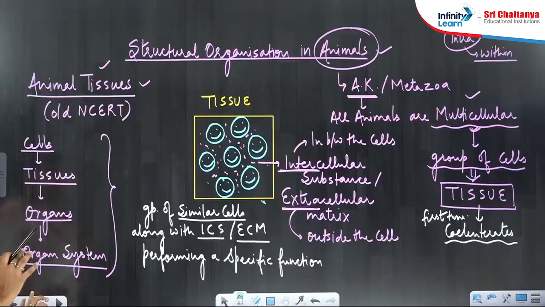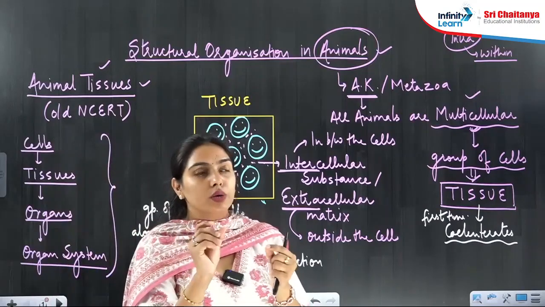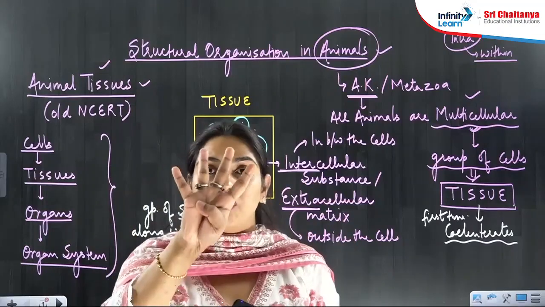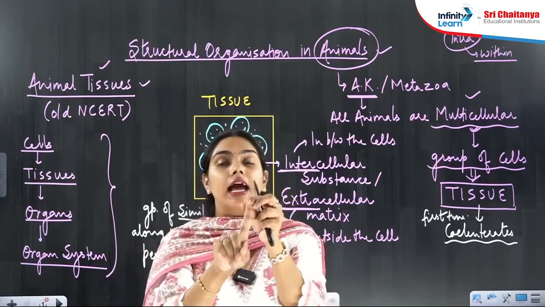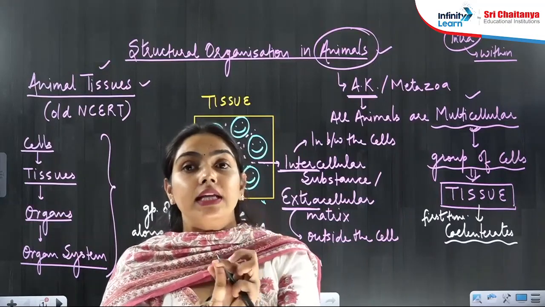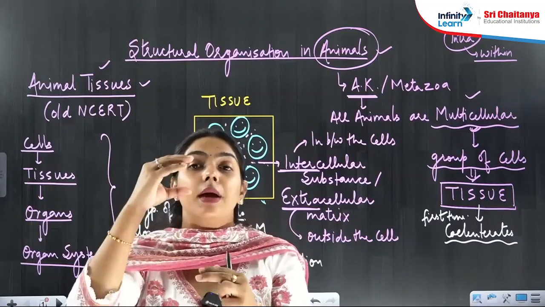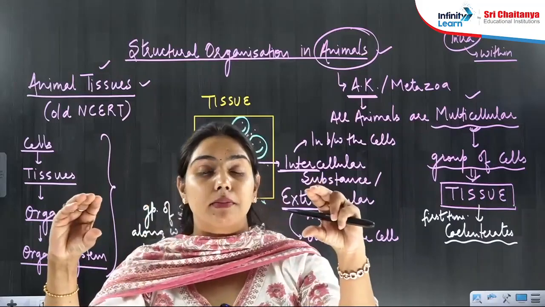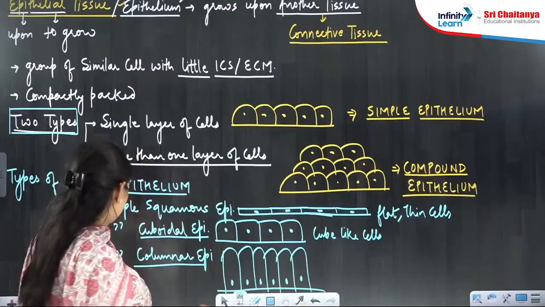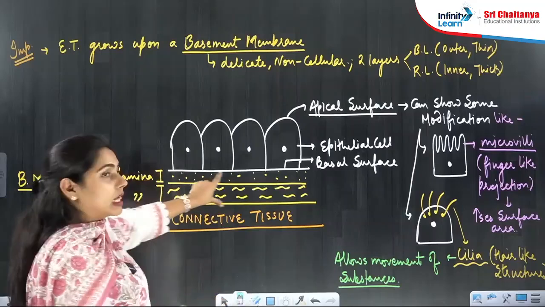Now let me conclude today's class and let me tell you what I have taught you today. I have told you what is the tissue. Then I have told you the types of animal tissues, 4 types of animal tissues. Then I have described in brief epithelial tissue. Epithelial tissue is a tissue which grows upon another tissue, that is connective tissue. It grows upon a basement membrane. So basement membrane comes in between the epithelial cells and connective tissue. Here you can see epithelial cells and connective tissue, in between there is a basement membrane, right?